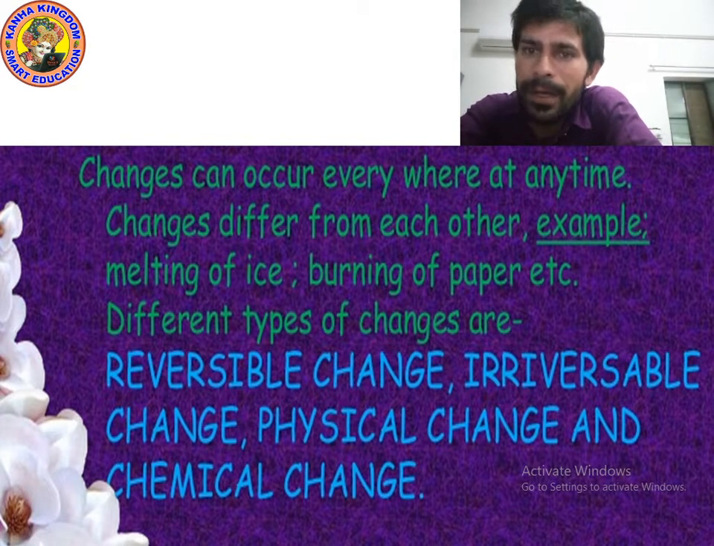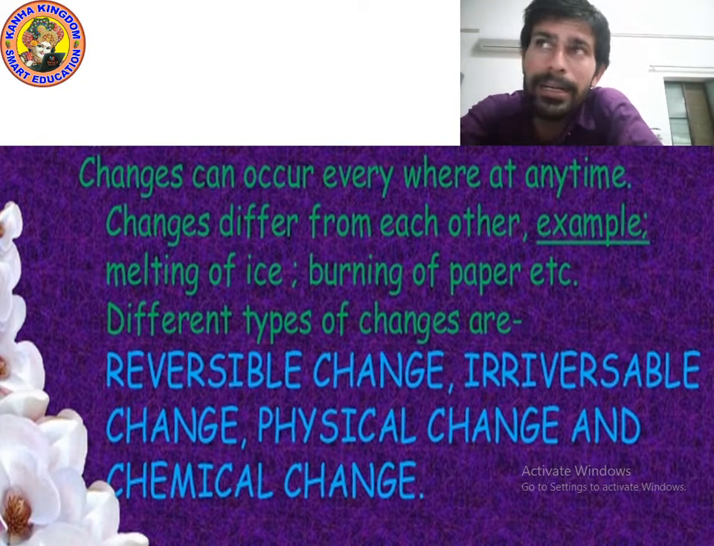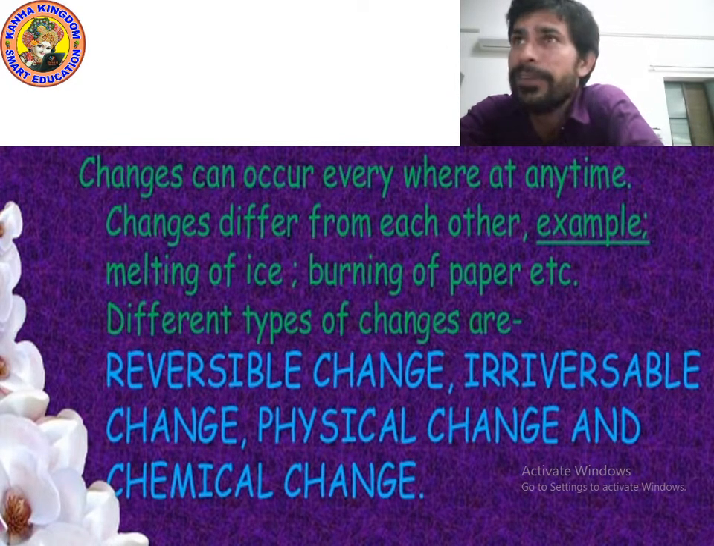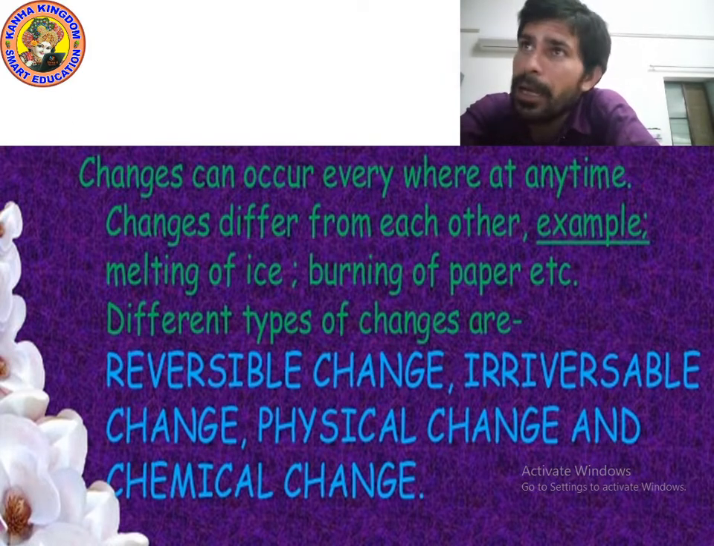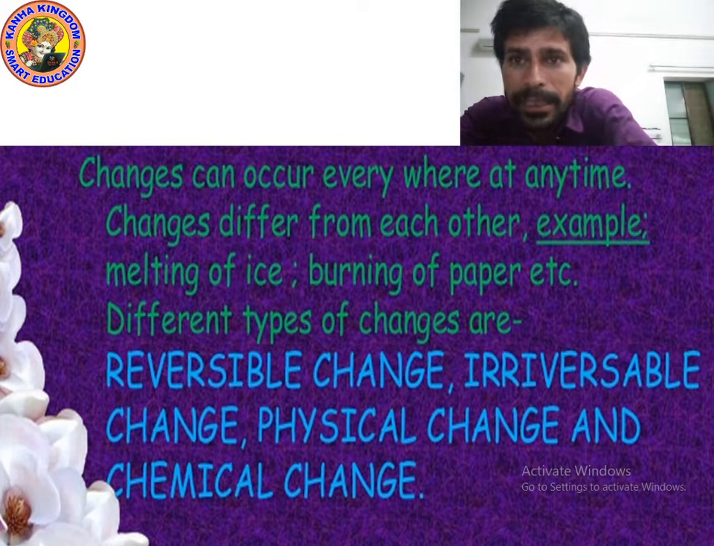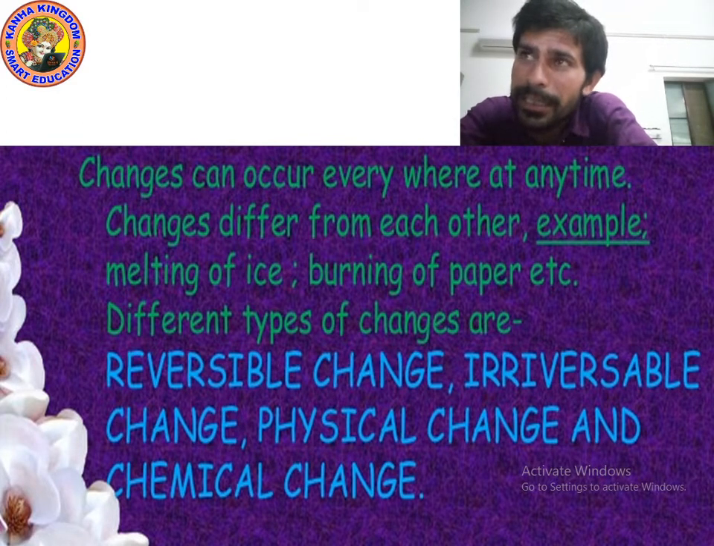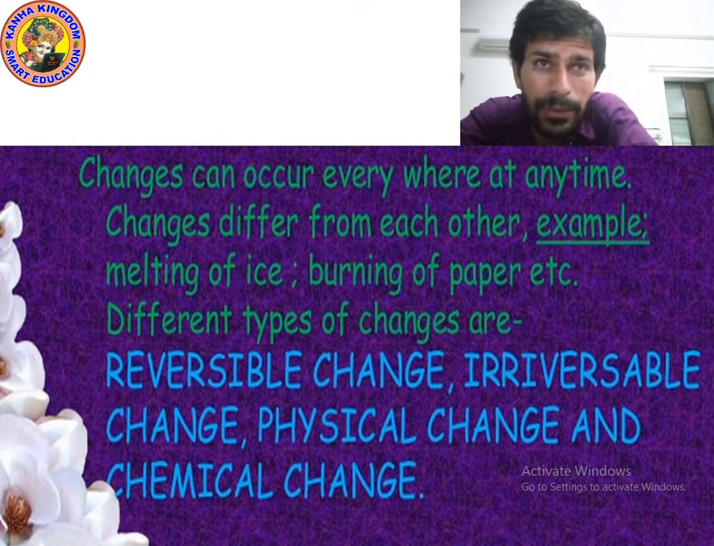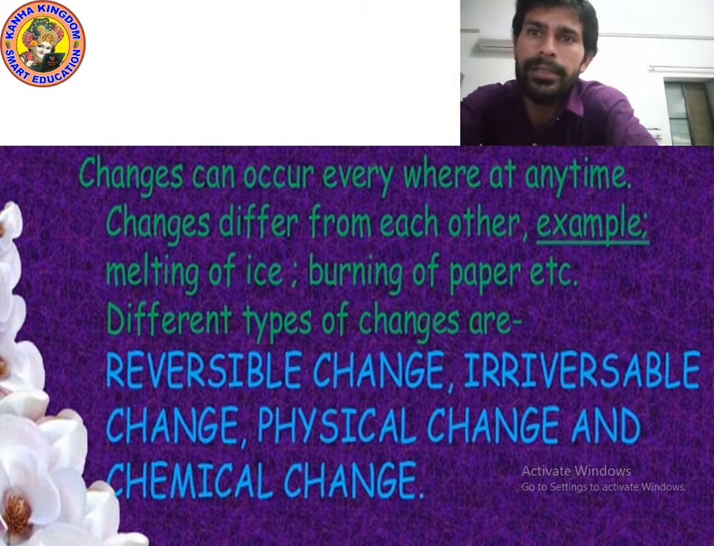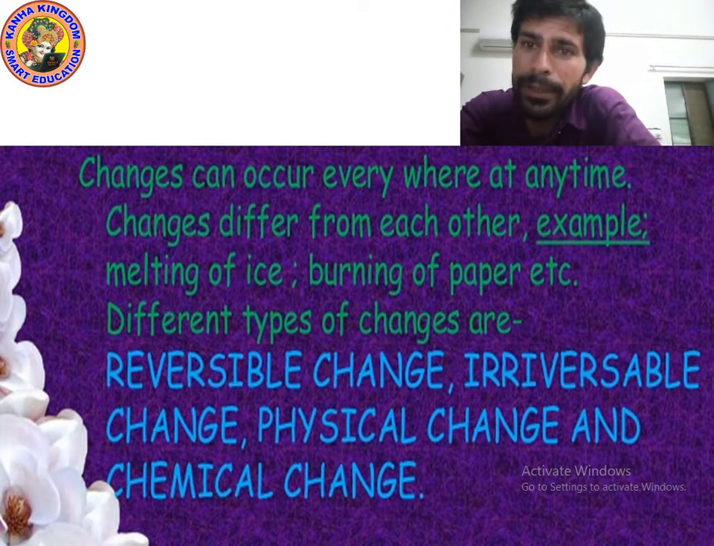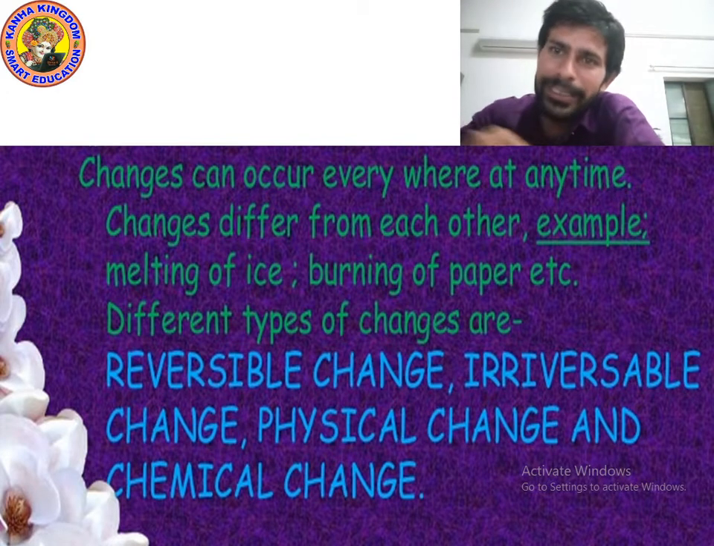So kids, I hope you understood. Changes can occur everywhere at any time. Changes differ from each other. Melting of ice, burning of paper, etc. There are different types of changes. Change number 1, reversible change. Change number 2, irreversible change. Change number 3, physical change. Change number 4, chemical change. Okay, I hope that you understood. Now let's go on to the next point.